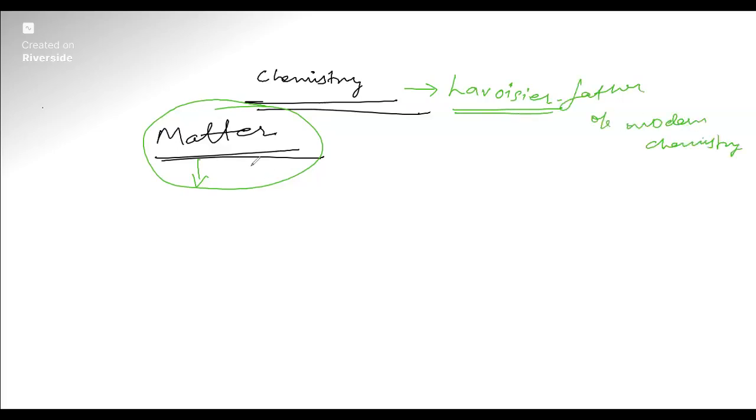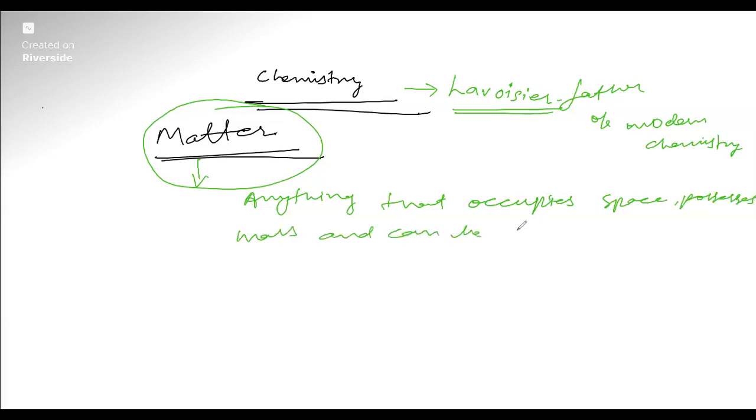So here the next question comes: what is matter? Matter is anything that occupies space and possesses mass and can be felt by any one or more of our senses. So matter is anything that occupies space and has mass and can be felt by any of our senses, by skin or by eye. We can see it or hear it.